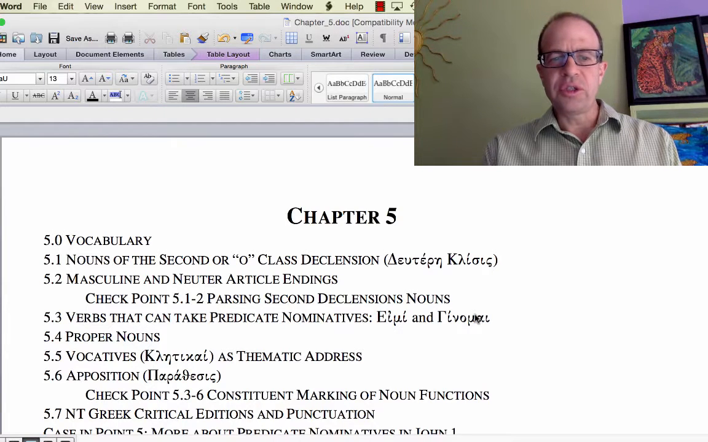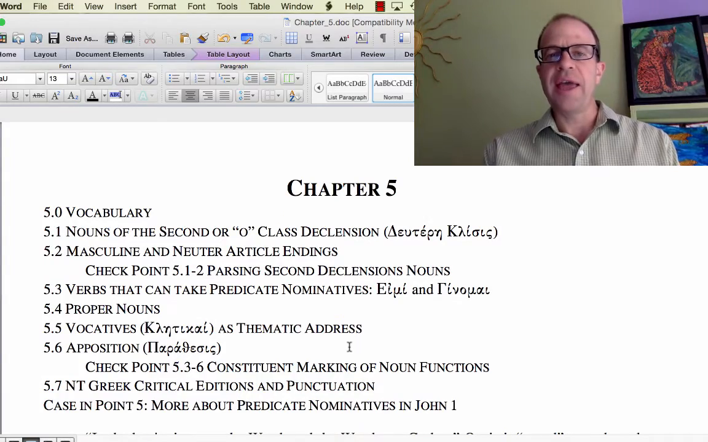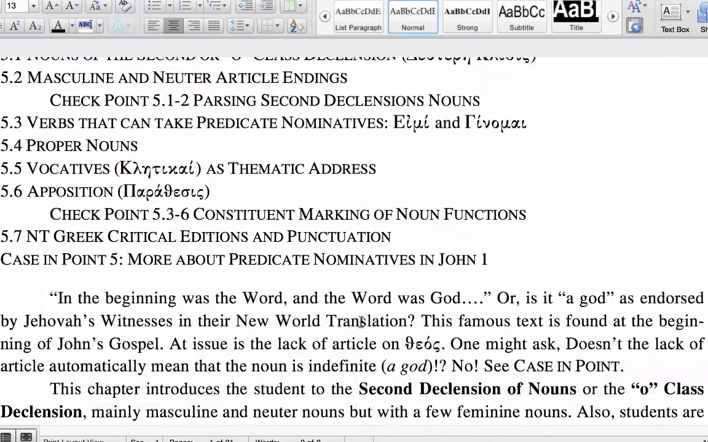Right now we're going to be looking at Chapter 5, which will introduce nouns of the second or O class declension. We'll look at the masculine and neuter article endings. We'll be introduced to the concept of predicate nominatives. We'll look at two verbs that take them. We'll look at a few more proper nouns, the name of Jesus. We'll look at vocatives as direct address and apposition, and we'll conclude by looking at New Testament Greek critical editions and their punctuation. But first, let's start with the vocabulary.